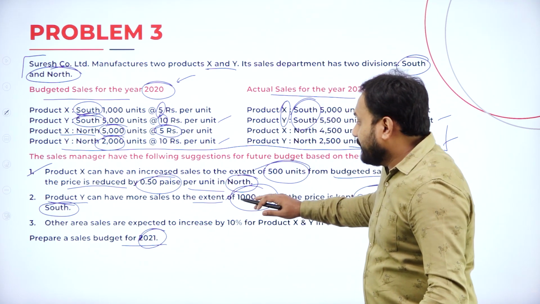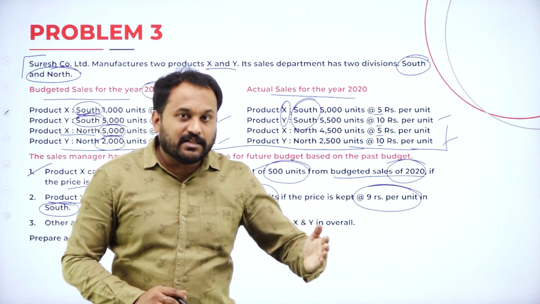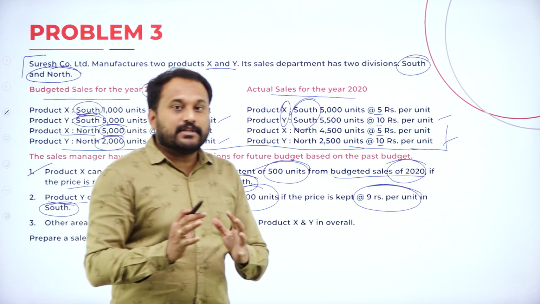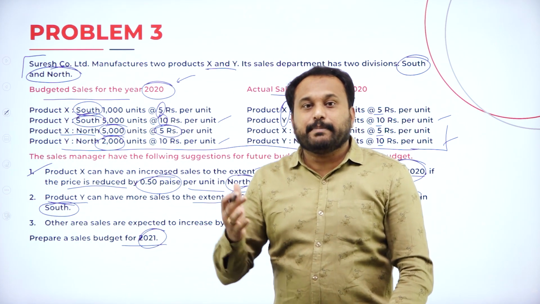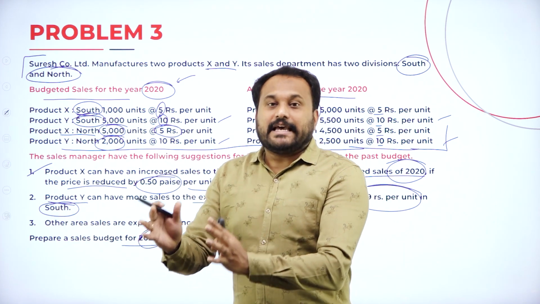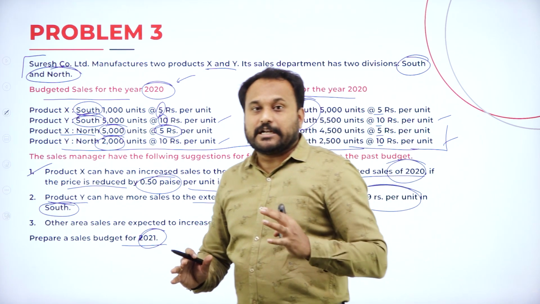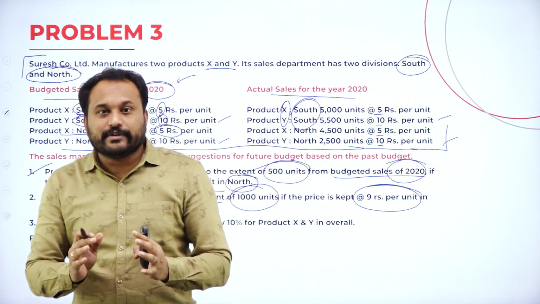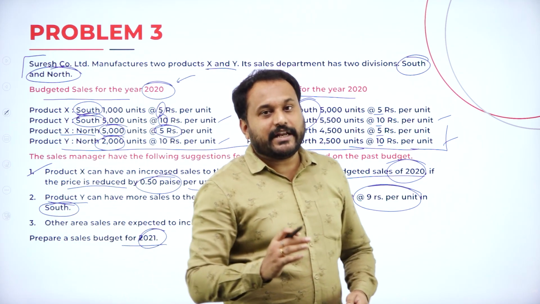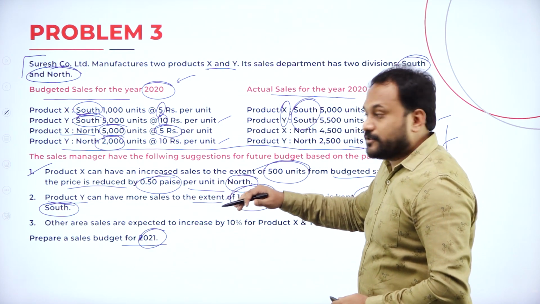See here, they have not said whether it is increased from budgeted sales or actual sales. Whenever they do not mention it, students, the base is always budgeted. So you are supposed to increase from budgeted. If they say actual, then you increase by actual. But if they have not given anything, you always go with the target set by the company, and the target is the budgeted sale of 2020.